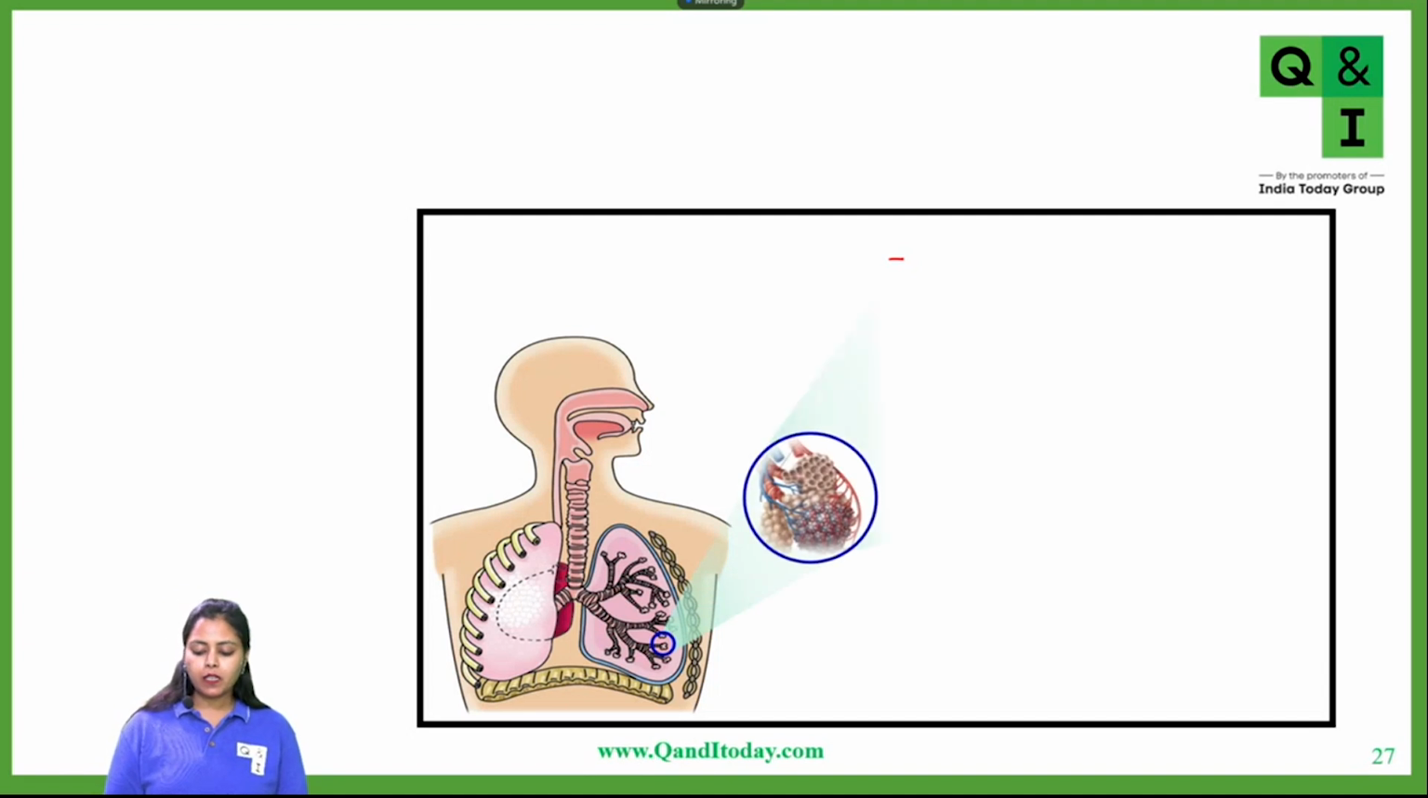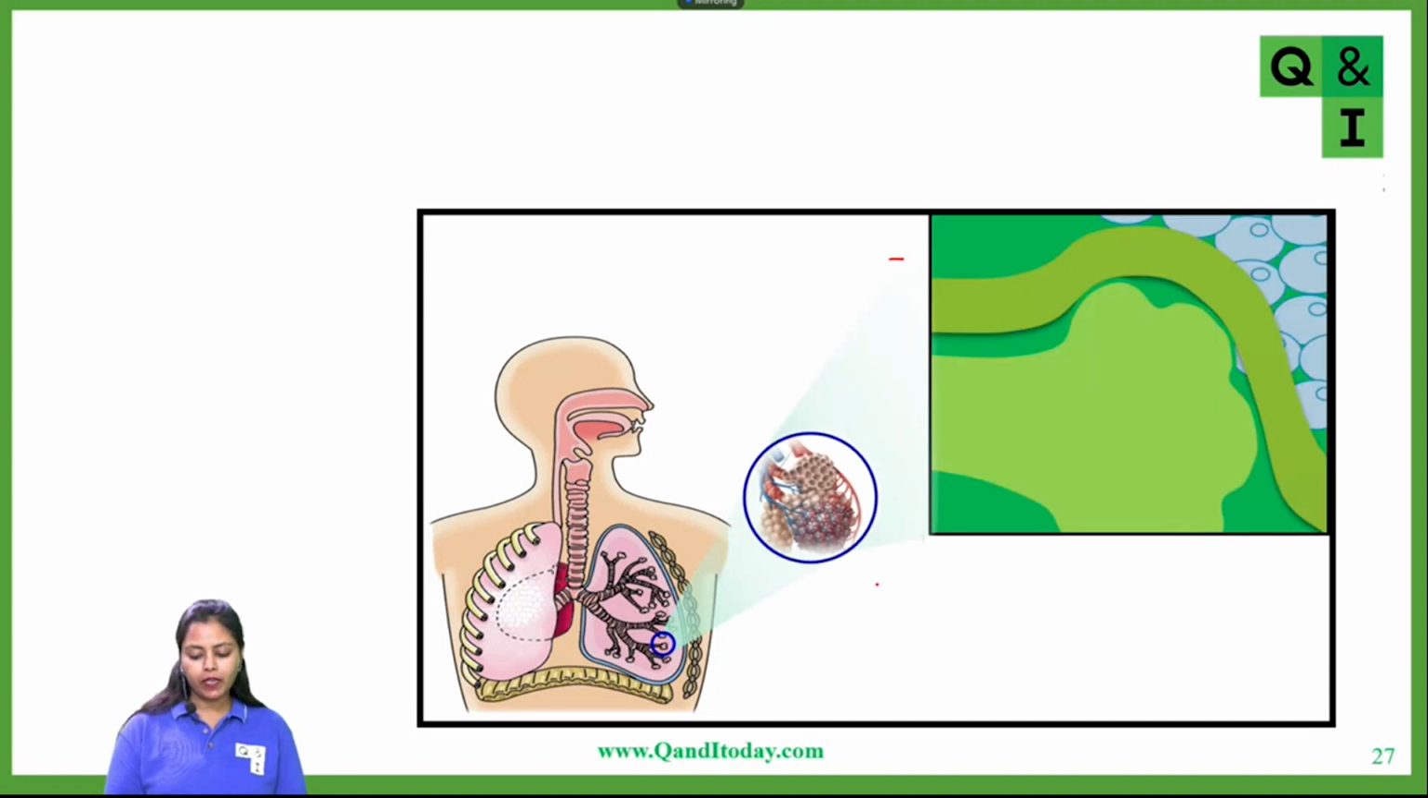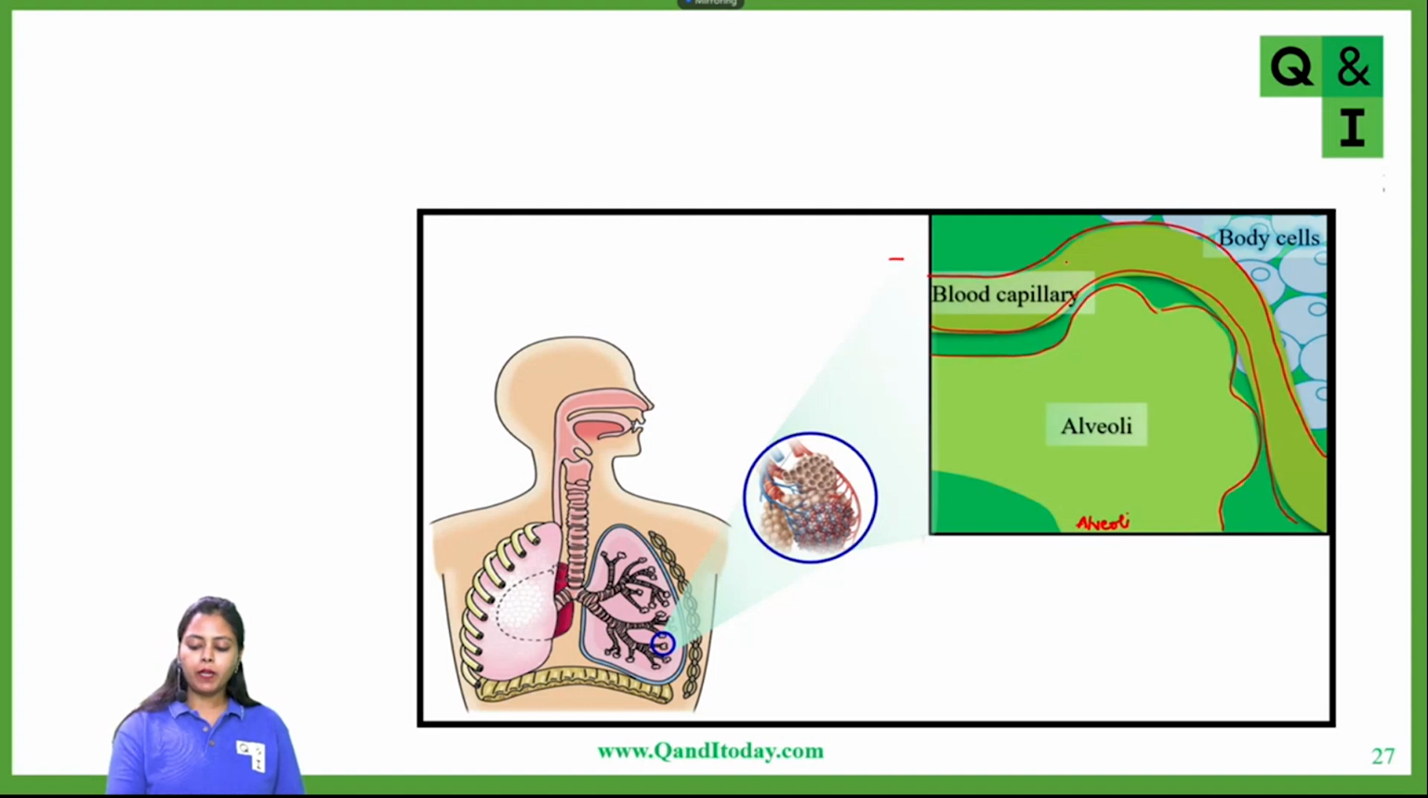So now let's see a zoomed in section of the alveoli. This is your alveoli, this balloon shaped structure which is shown to you here. And this structure which you can see, running parallel to it, is a blood capillary. So that's a blood capillary and that's an alveoli. And these are various cells of the body to which finally this blood would be delivered.